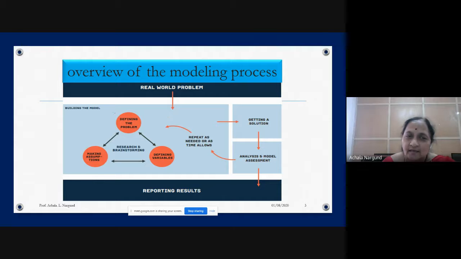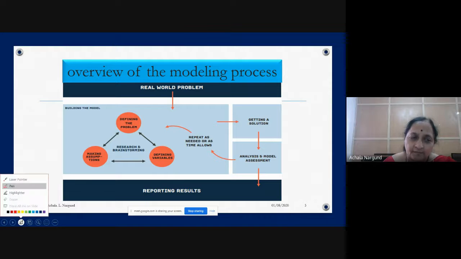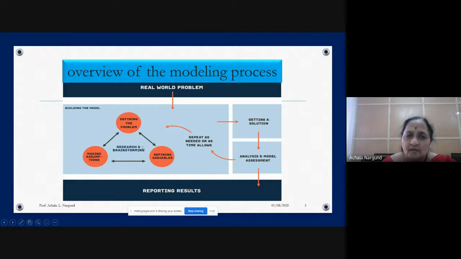You will start and go to the last portion, and then again come back, verify it, and go again. This is how it has to go. So what is it that we do? First step is defining the problem. You have to define the problem. After defining the problem, what do you do?